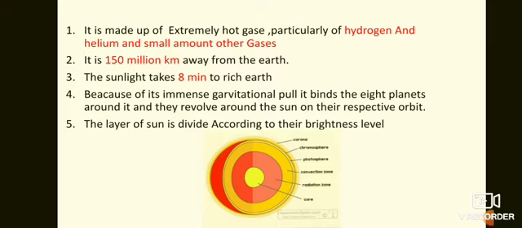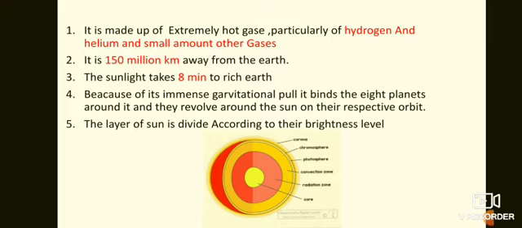Similarly, since the sun is also one of the stars, it is made up of very hot gas, which is hydrogen and helium, and apart from that there is a little amount of other gases also.